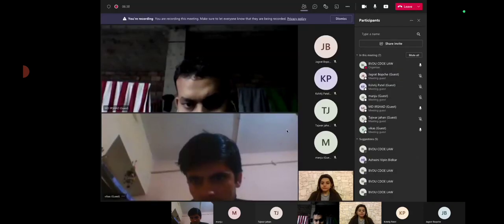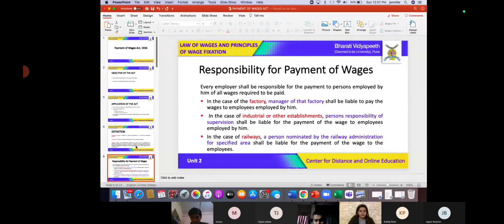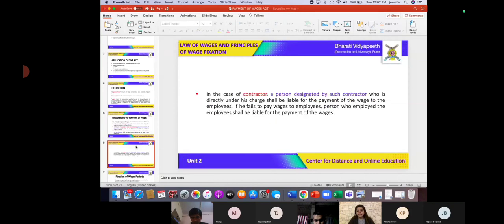Okay, so furthermore, we had studied that when it comes to a contractor, in that case scenario, it is going to be that person who's designated by such contractor who would be responsible for the payment of wages to the employees, right? So now we know who are going to be the responsible persons who will have to pay wages to this section of people, correct?